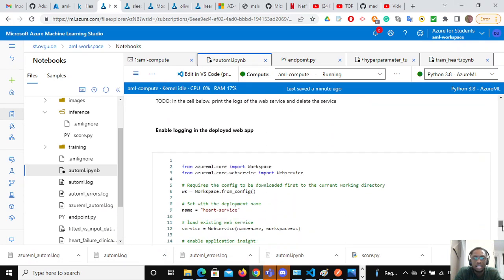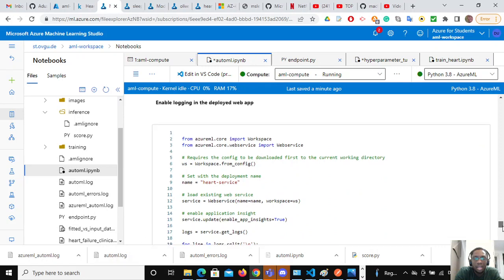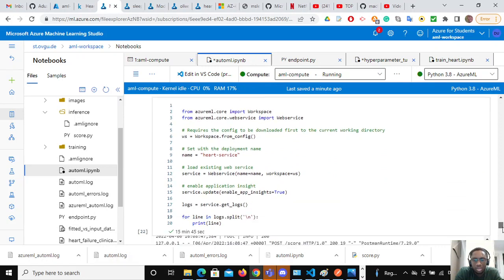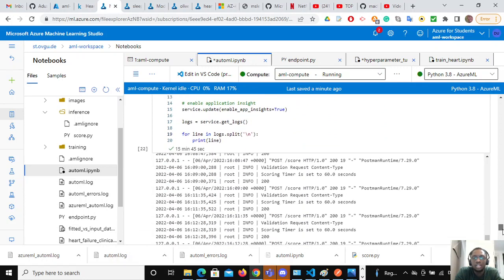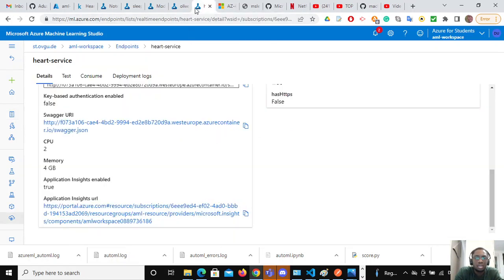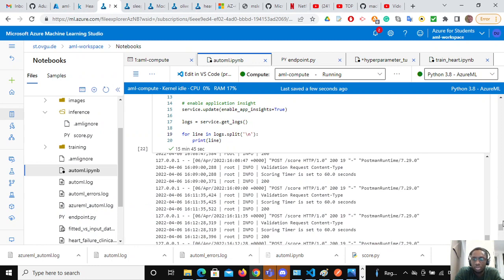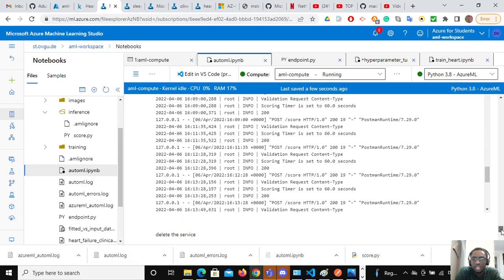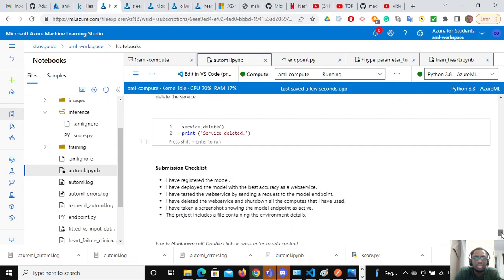So after testing this, I enable my Application Insights and also go through the logs. I get the logs. So Application Insights was enabled, and I get my logging information. After getting it, I see my Postman runtime is there. Then the service, I did my service.